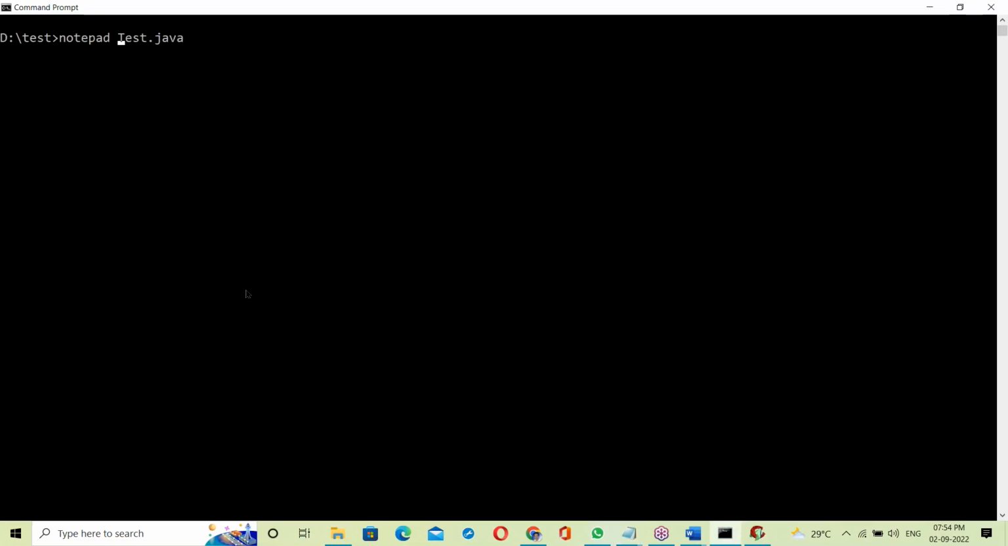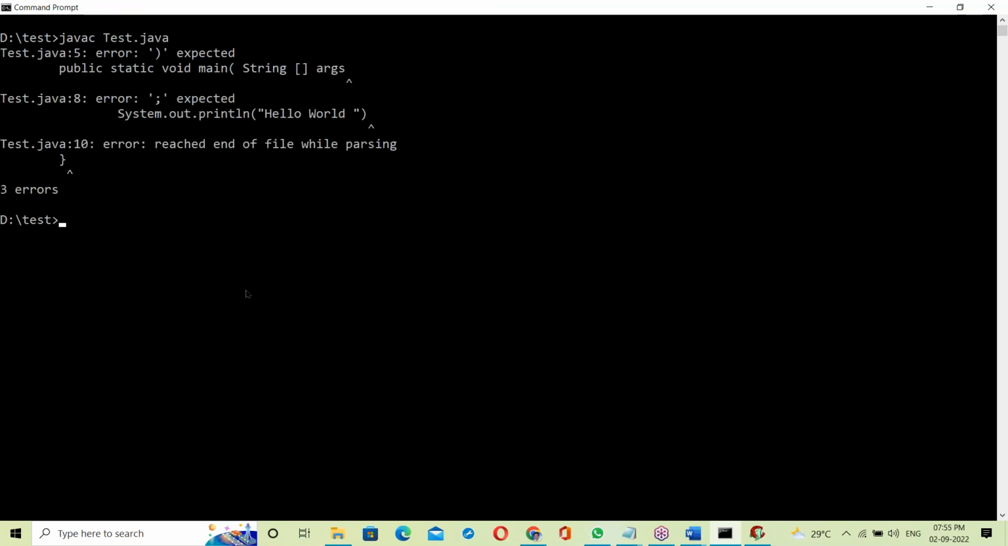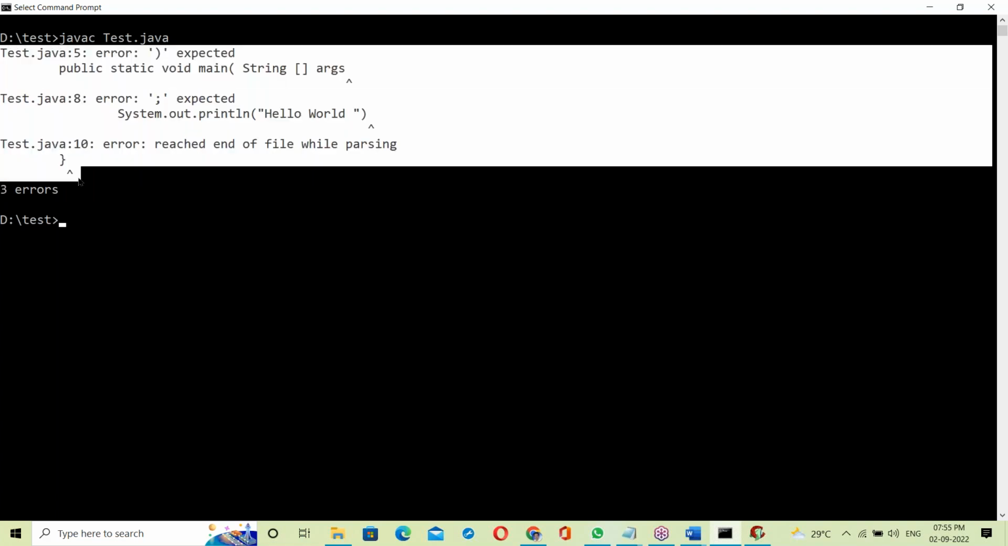First, compilation with javac. It compiles from top to bottom and shows all the errors. See the first error, the next error, the next: total 3 errors. The compiler shows all the errors from top to bottom, right?